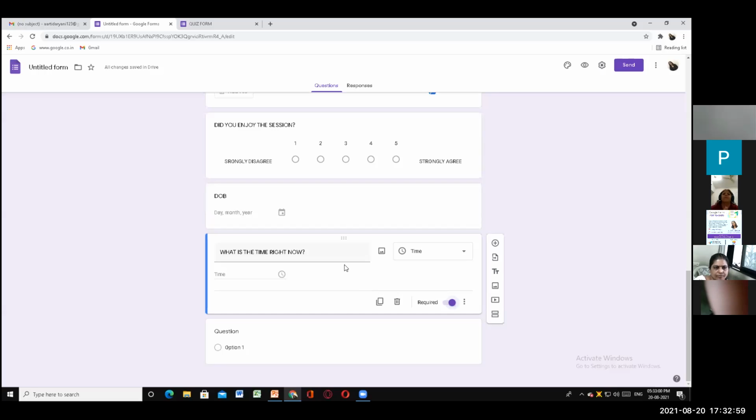If a student misses filling this question, you will see the red star. When the red star appears, it means that the question is mandatory for the students or for anyone. When the required button is on, that particular question will be mandatory for the respondents.